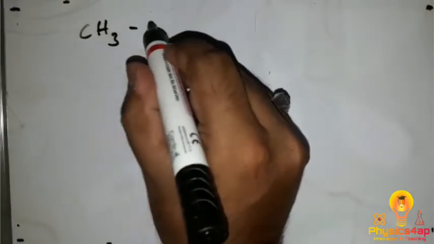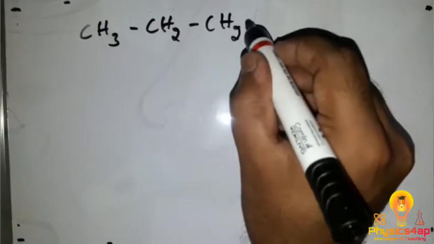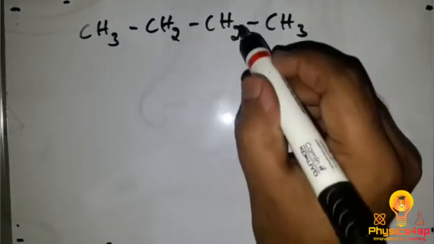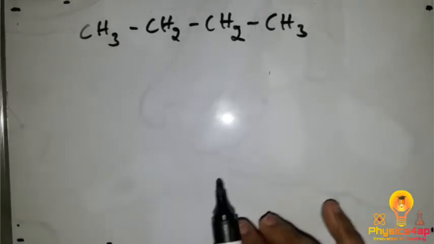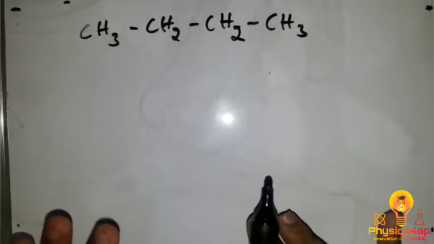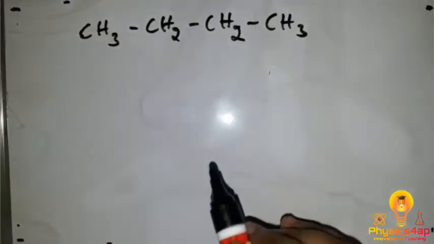CH3 bond CH2 bond CH2 bond CH3. So let's take a small example, let's start from the smaller one. When we want to write the name of the carbon compound, first you need to give the numbers, that is the priority number.